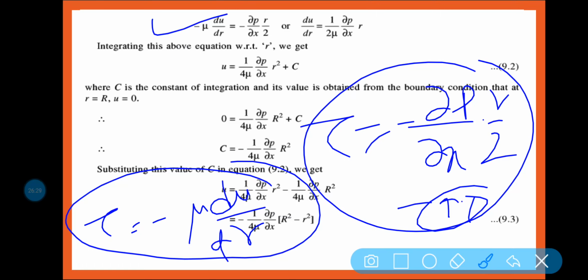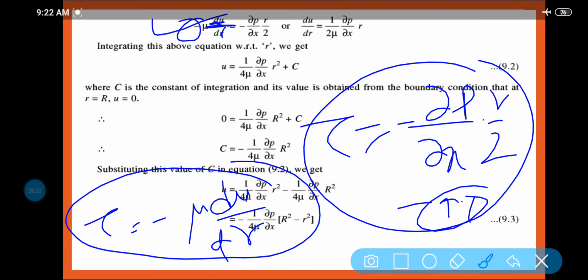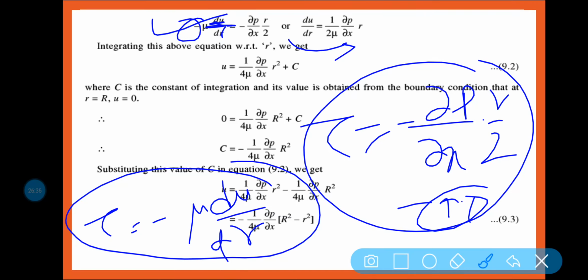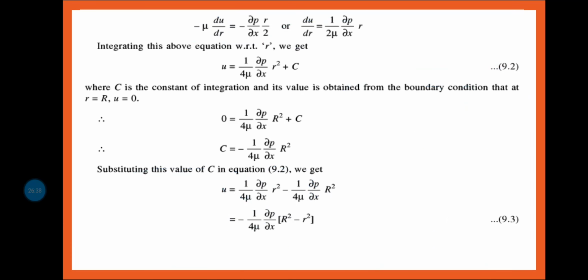Because nothing else I have done, just this is your du by dr, and this mu is taken here. This is the equation after simplification. So du by dr is equal to 1 by 2 mu del p by del x into r. Okay. Now I need to find out the velocity.